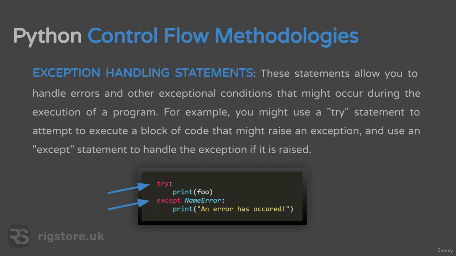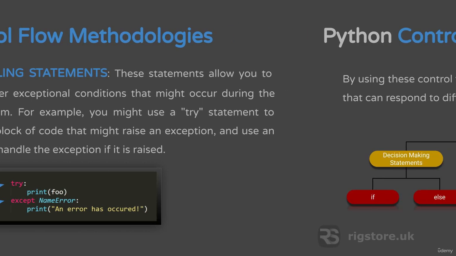Exception handling statements, so like try, except, and finally. These statements allow you to handle errors and other exceptional conditions that might occur during the execution of a program. So, for example, you might want to use a try statement to attempt to execute a block of code that might raise an exception, and use an except statement to handle an exception if it is raised.